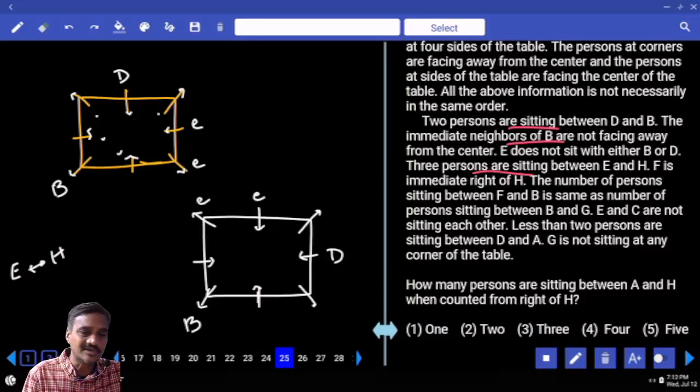And F is immediate right of H. If E is here and E and H are opposite, H will be here. F is immediate right of H. Is it possible? Not possible. Hence E cannot be here.